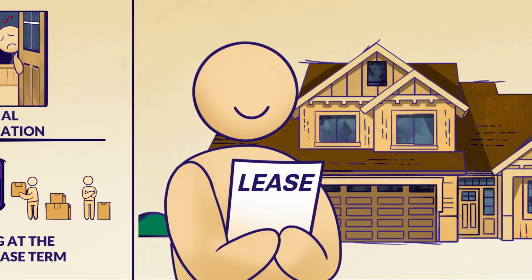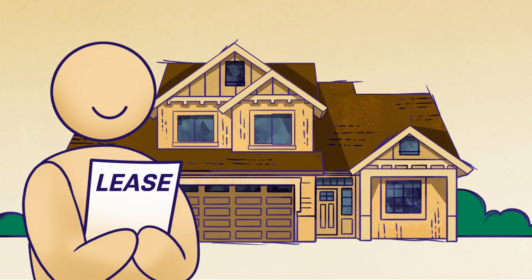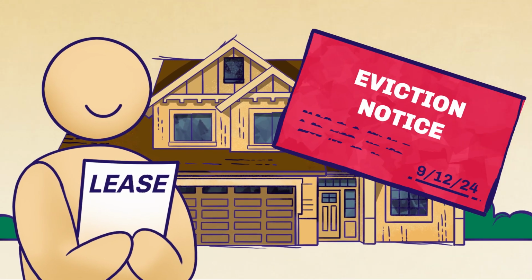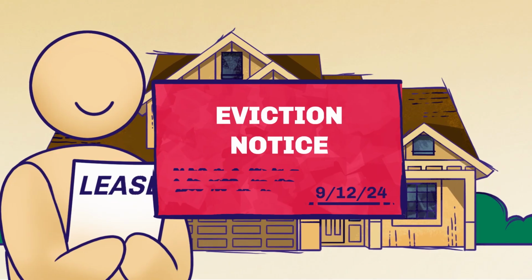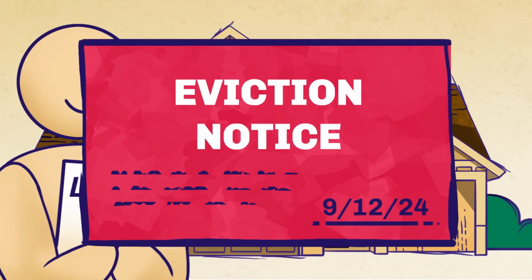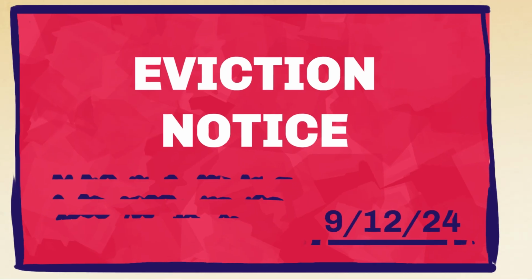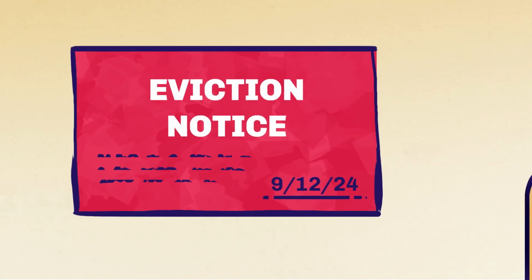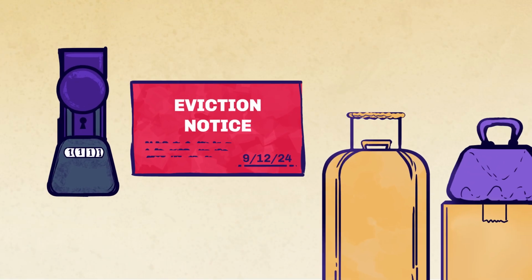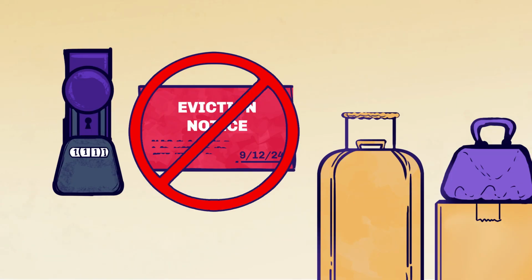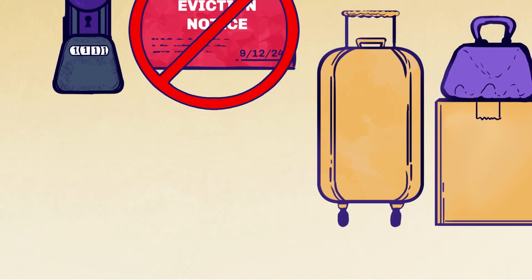The landlord can't evict a tenant for any other reason, like for minor lease violations or if the property is sold to another owner. When either of the 4 qualifying conditions exist, the landlord needs to notify the tenant in writing that they could be evicted. This starts the formal eviction process, a set of rules the landlord has to follow to remove a tenant from the unit. They can't just kick the tenant out or lock the doors.